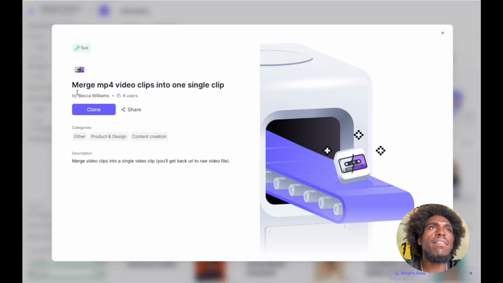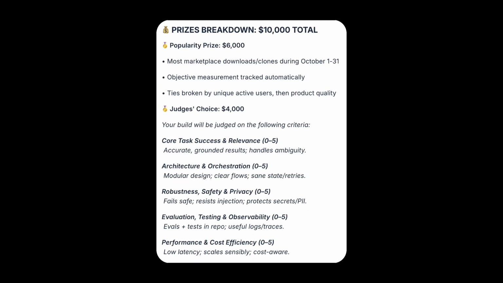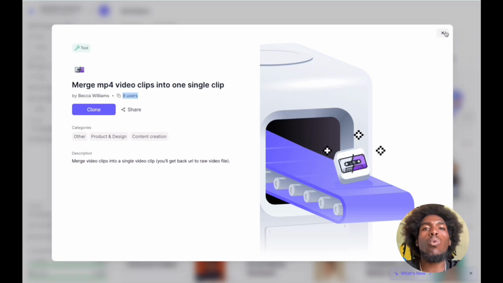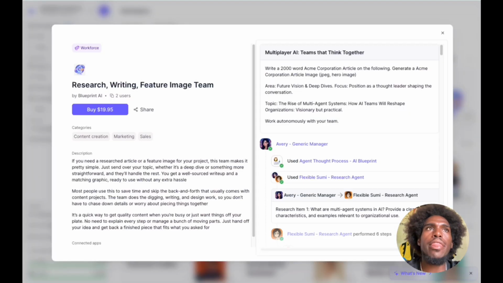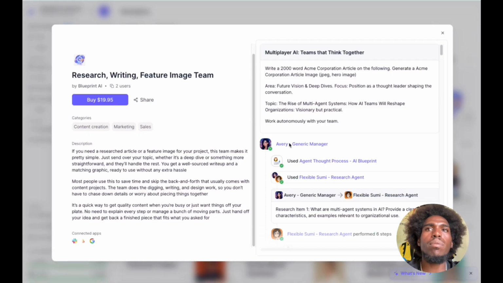Let's see what they have here. So merge video clips into a single video clip. You'll get back a URL to the raw video file. Okay, 8 users. Merge for video clips. So I can clone this, and this, by the way, is one of the categories to win in the hackathon. The more people that clone your agent, that's at least one of the criteria that contribute to a winning agent for the hackathon.